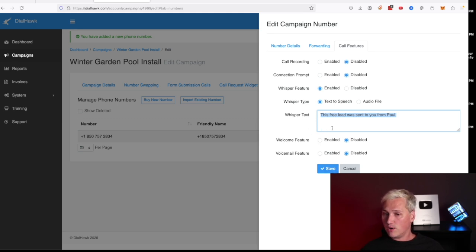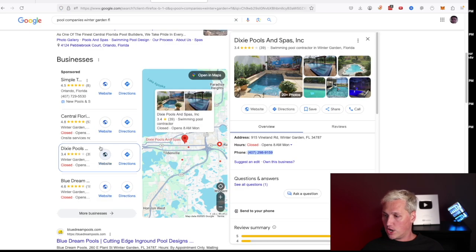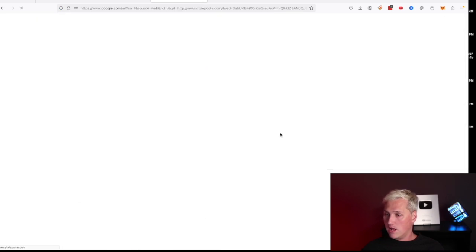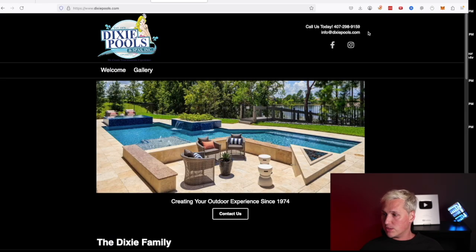The next thing we're gonna do is we're gonna watch the reporting tab over here inside of DialHawk. And when we see someone got one of those leads, we're going to reach out to them. We're gonna go into Google, we're gonna go into their website, and we're gonna look for an email or a form that we can fill out and reach out to them. So here's their email right here. We're gonna email them, we're gonna say, hey, I'm Paul. I'm the guy that sent you the free lead. Do you want to keep getting leads from me?